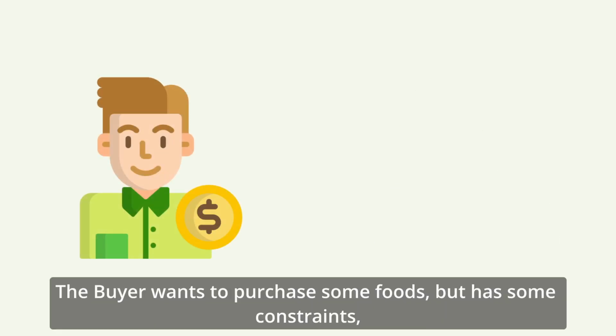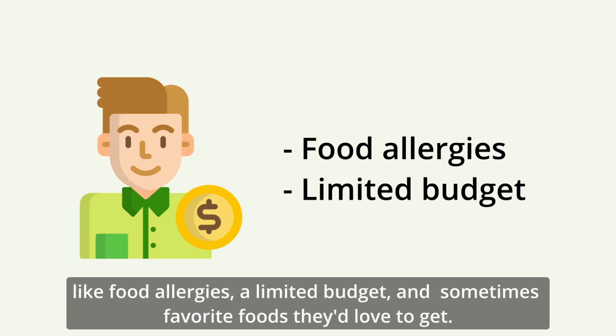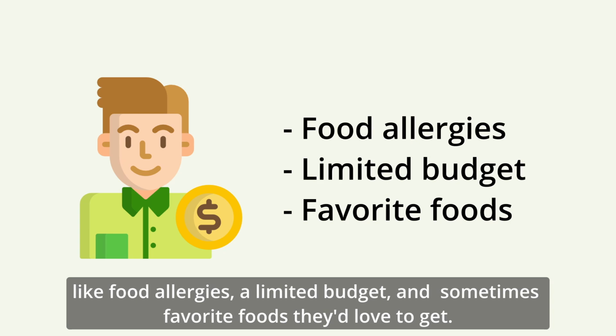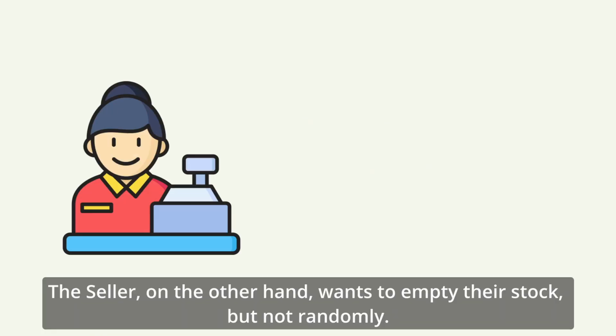The buyer wants to purchase some foods, but has some constraints, like food allergies, a limited budget, and sometimes favorite foods they'd love to get. They might even overspend slightly, if the offer is convincing. The seller, on the other hand, wants to empty their stock, but not randomly.